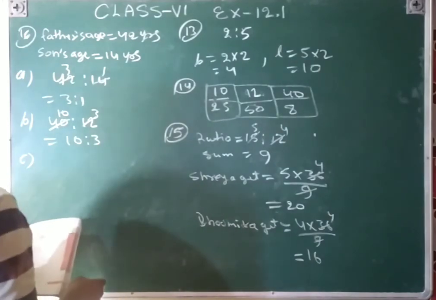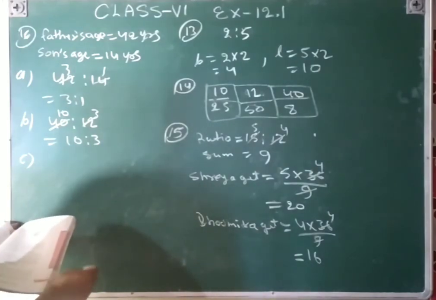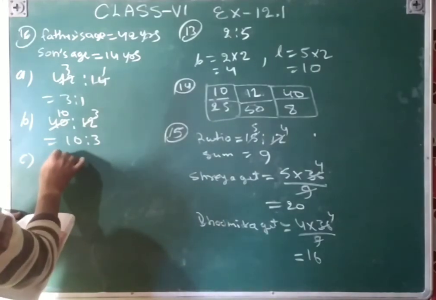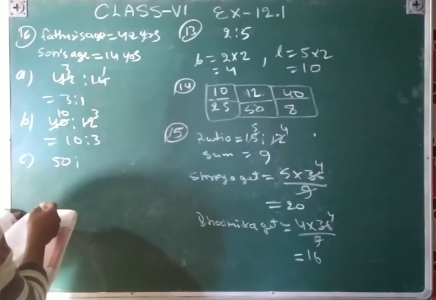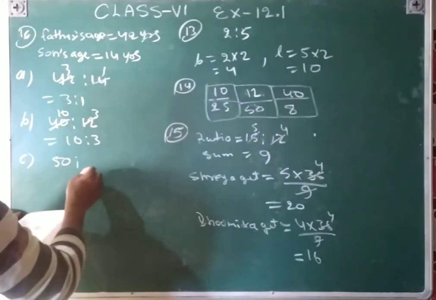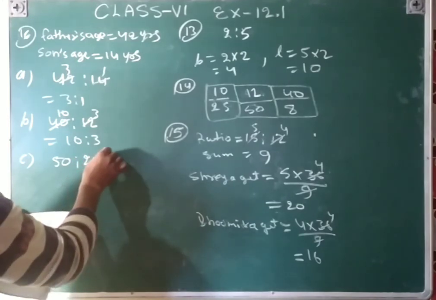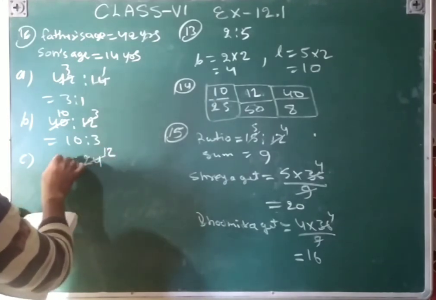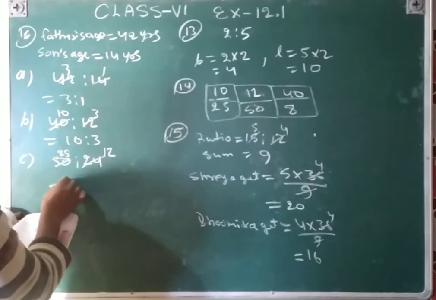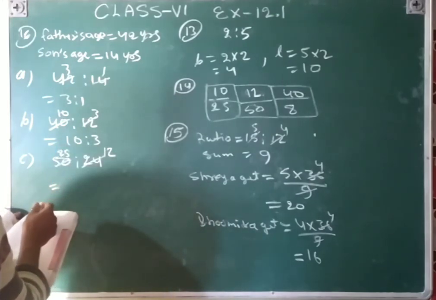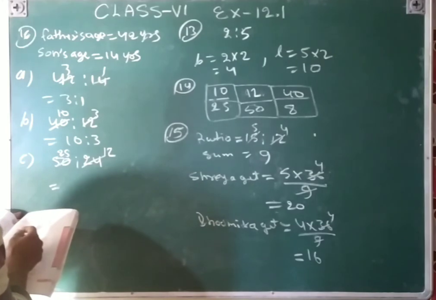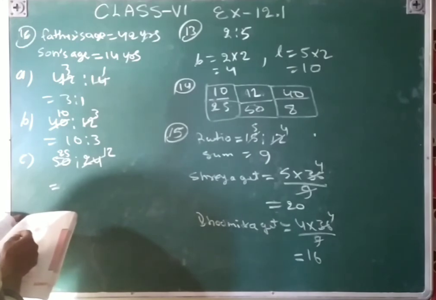And then age of father after 10 years. So that will be 50. Age of son after 10 years, that is 24. So cancel by 2. 2 12 ja 2 25 ja. So after 10 years, age of father after 10 years, that will be 40.